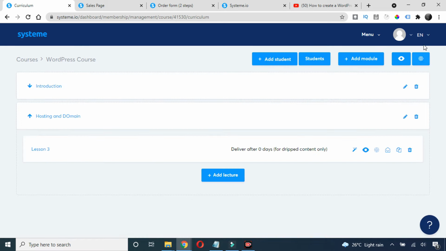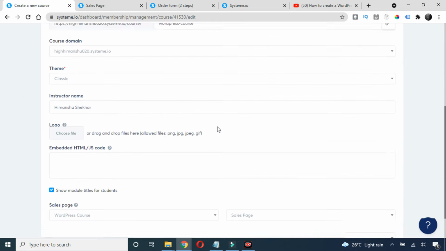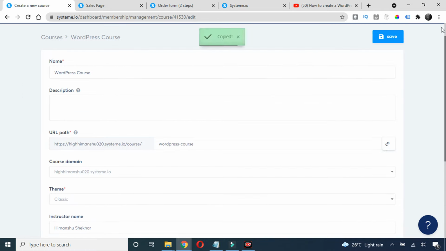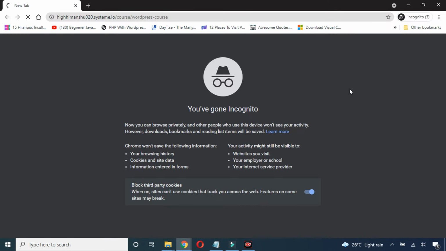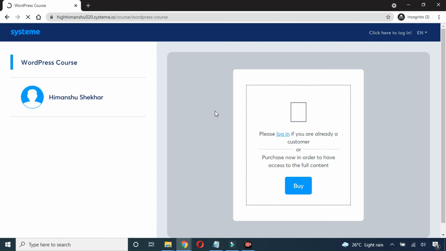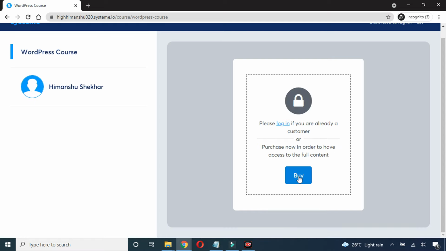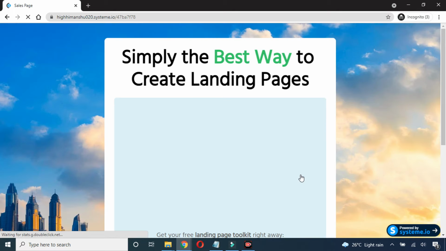So now if somebody opens the course, I'll go here and copy this link. I'll go to incognito and open the course. So see, here we now have this buy option. If anybody clicks on this buy option, they will go to the sales page.